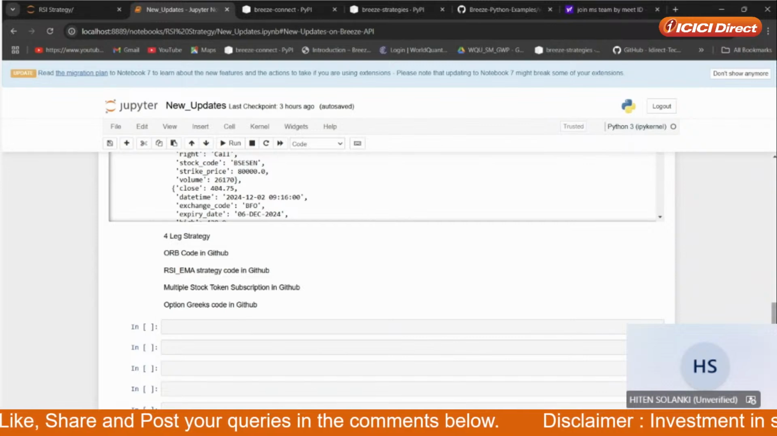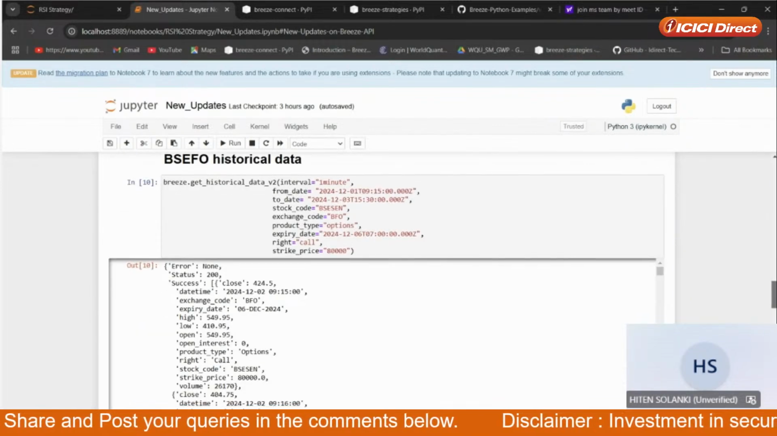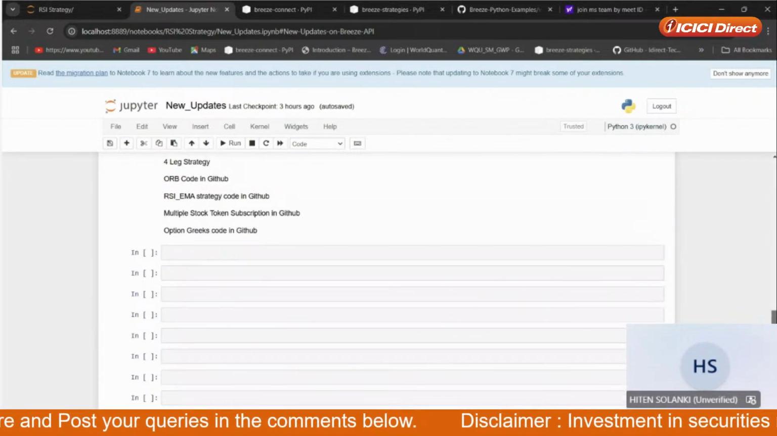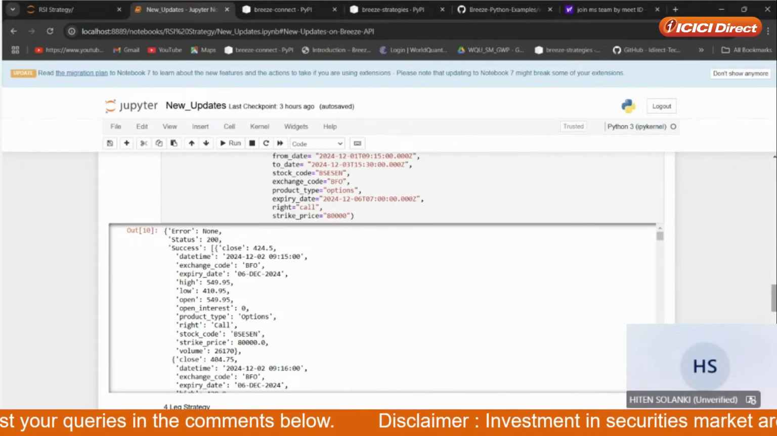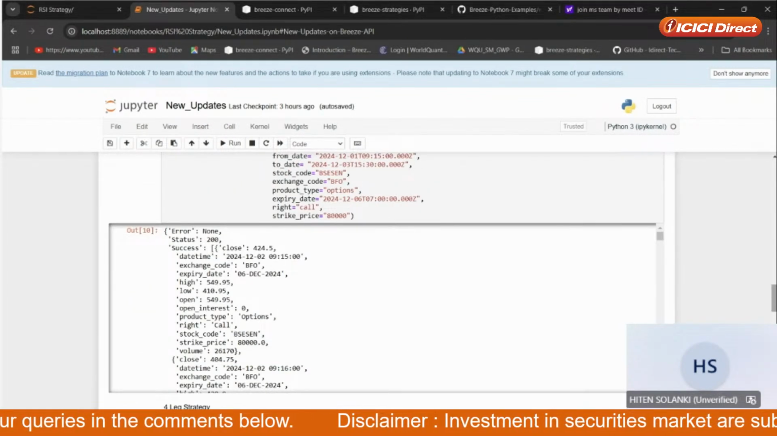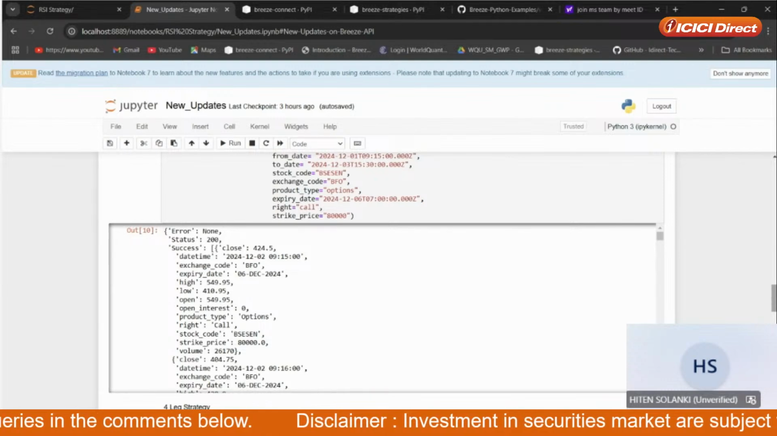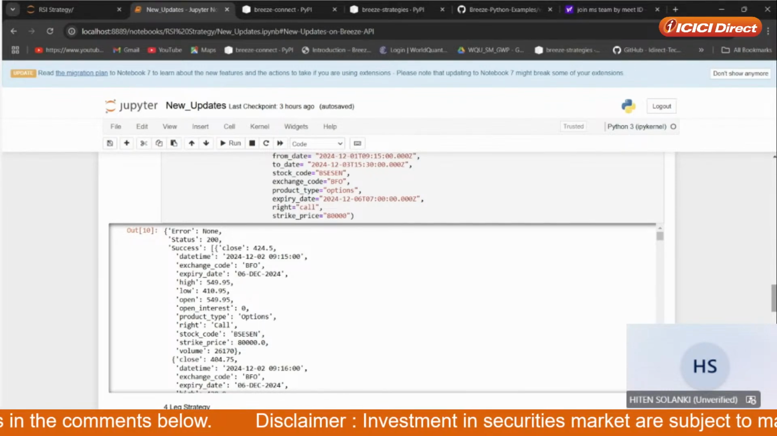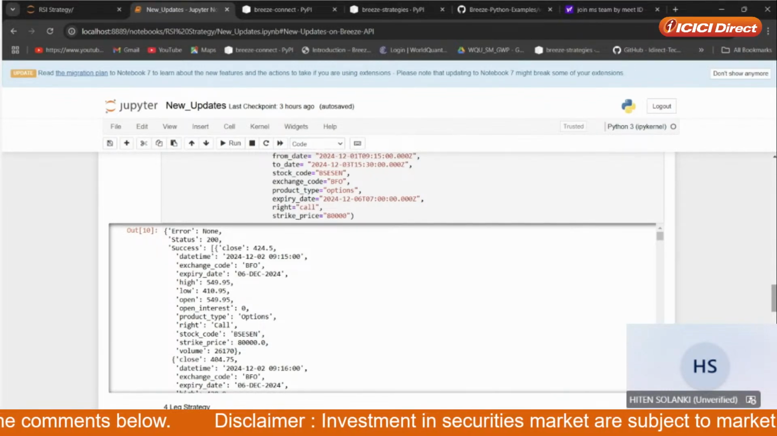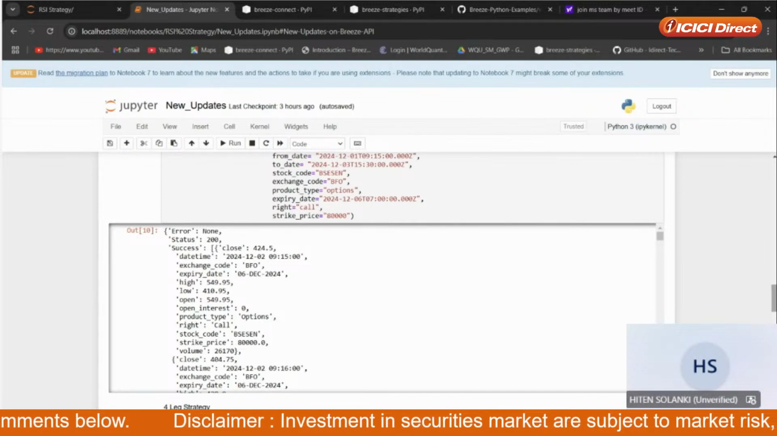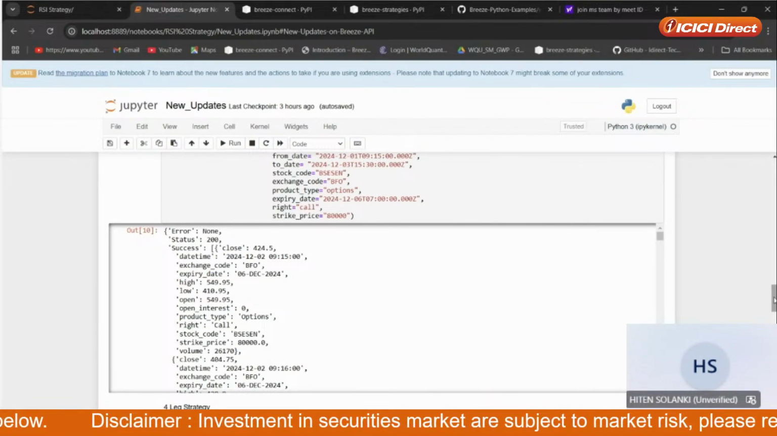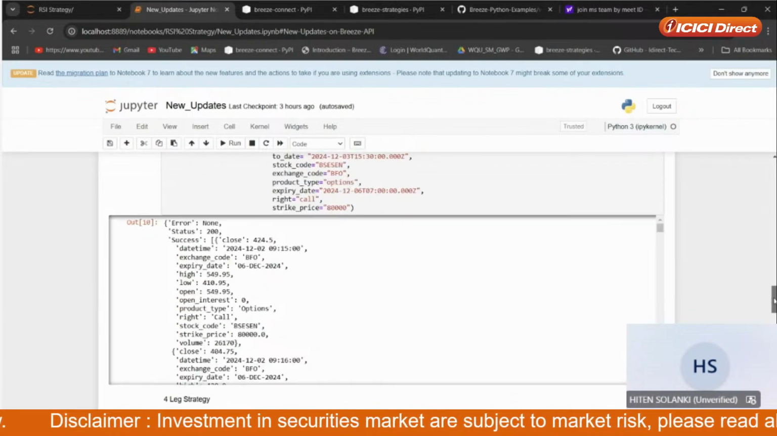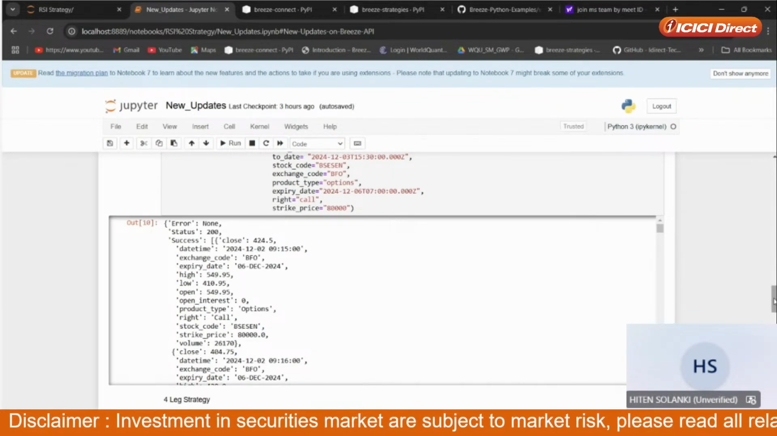Now, the new thing which we are going to launch in 2024 is GTD order in Breeze API. Currently, it's at the API level. Most of the clients are asking for it at SDK level, so it's under development, and it's almost developed now. It's under the testing stage only. Most probably in the next 2 weeks, we are going to go live with GTD in SDKs.